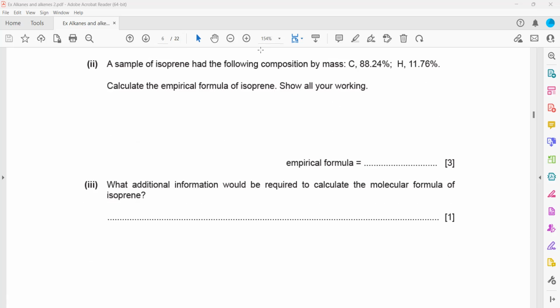Then we have a sample. We have to work out the empirical formula. For the empirical formula, divide percentages by atomic mass, then divide by the smallest value, and then we round off to calculate the empirical formula.